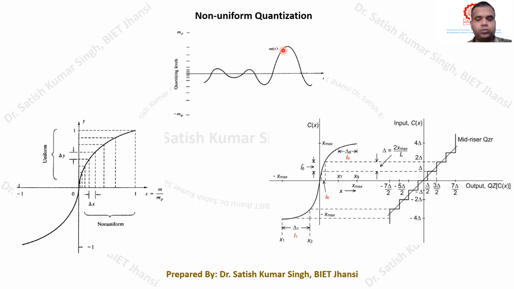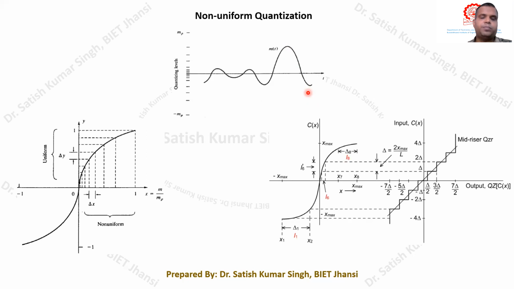As I already explained, the quantization error is directly proportional to the step size. Whenever the step size is large, the quantization error is going to be large. So if we consider this as the dynamic range of the message signal, we need to have a large number of finite levels, because that will give the small step size.